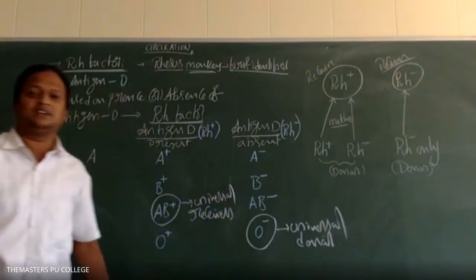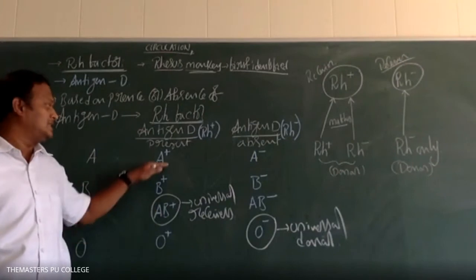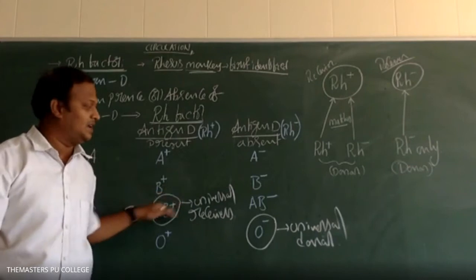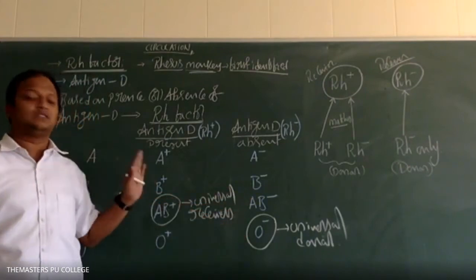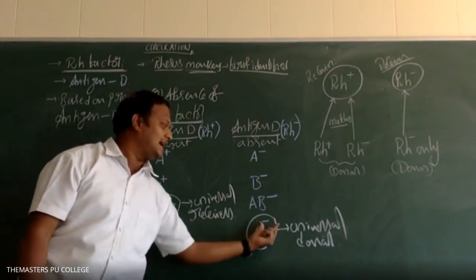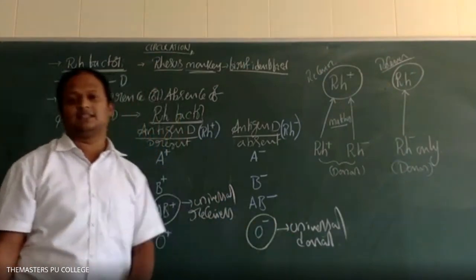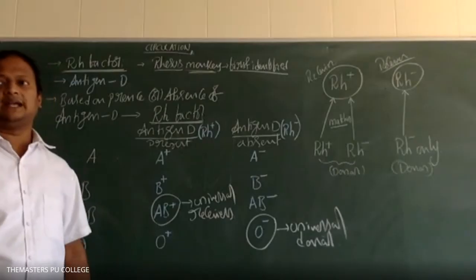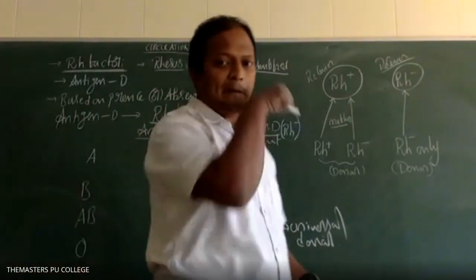Now, which one is the universal recipient? AB positive is the universal recipient. Positives are universal receivers because AB positive can receive from A positive, B positive, and O positive, along with A negative, B negative, AB negative, and O negative also. So AB positive persons are universal receivers and O negative persons are universal donors. Is it clear until this? Clear. Right. One question, write down, students.